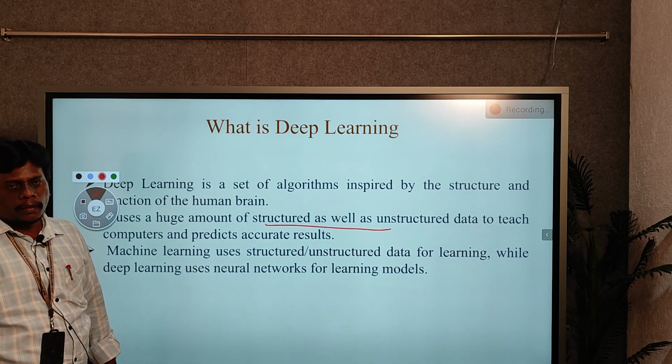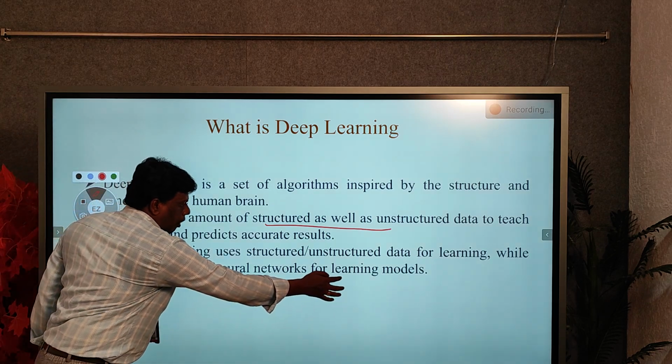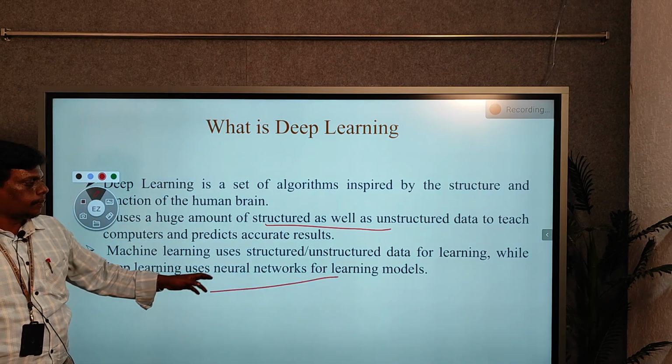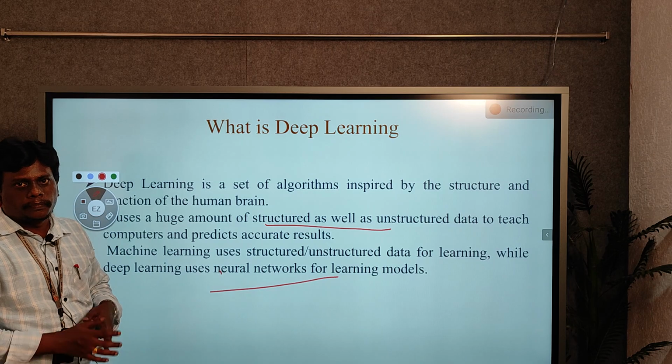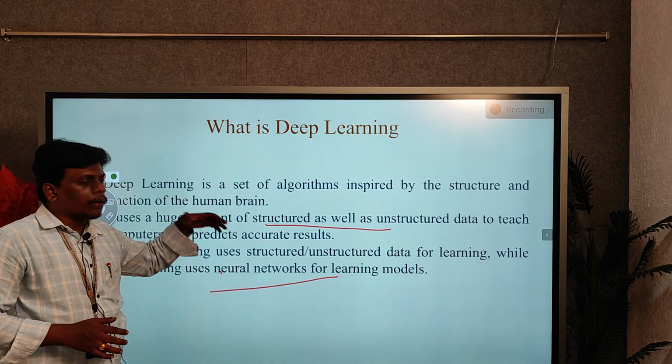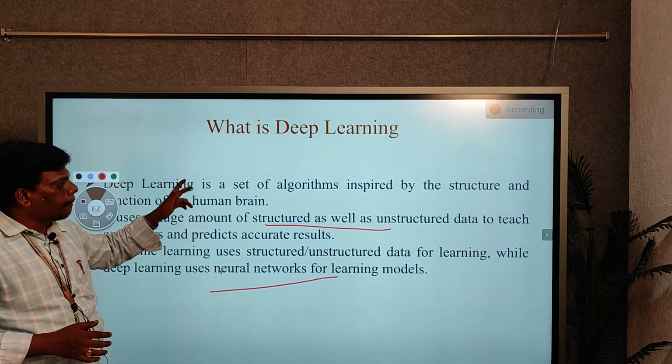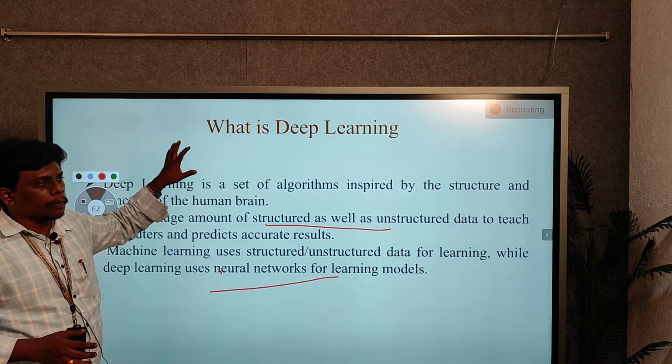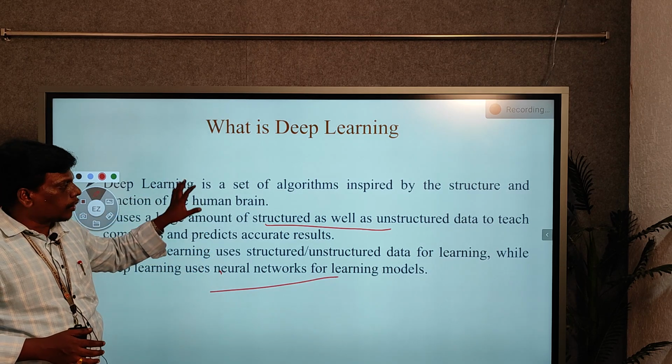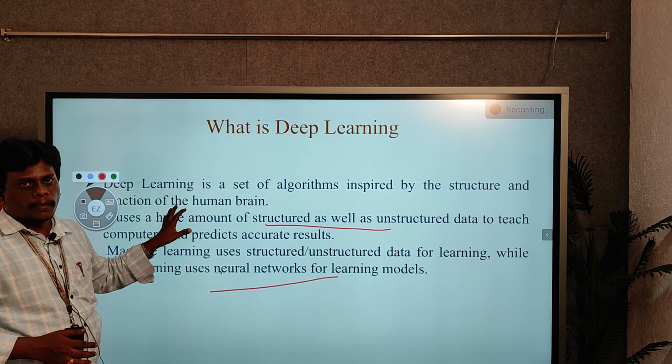But from the deep learning point of view, we have to give only neural network information. Then only it is able to train. This is the major difference between deep learning and machine learning. The remaining things are almost the same.